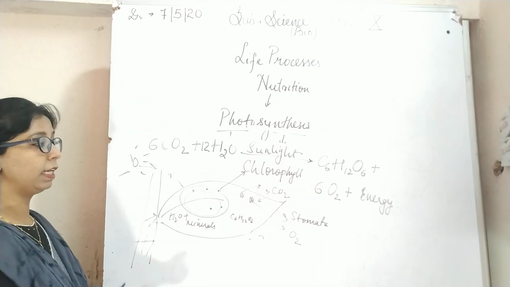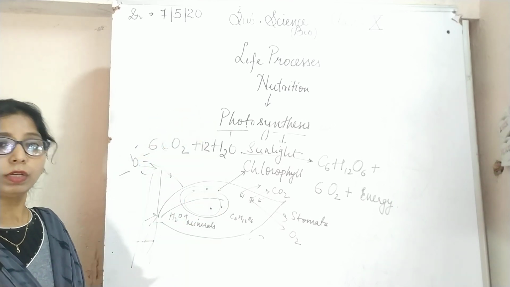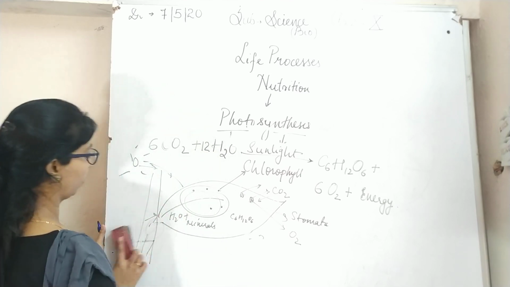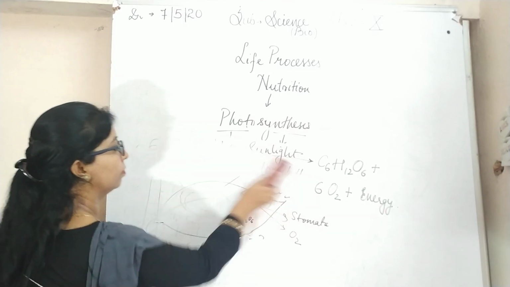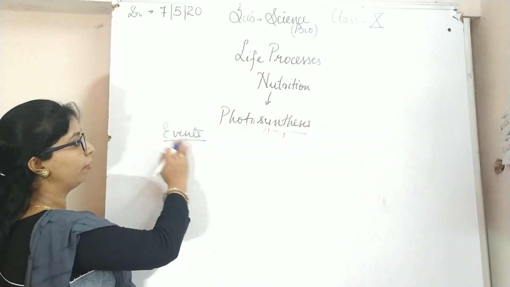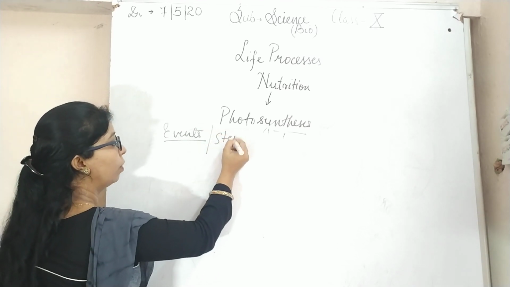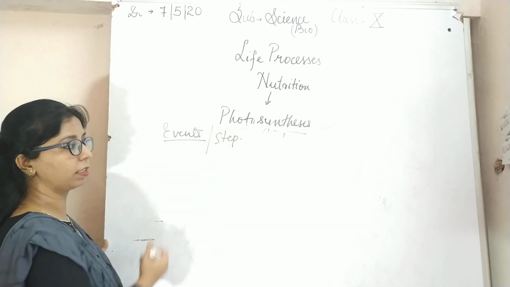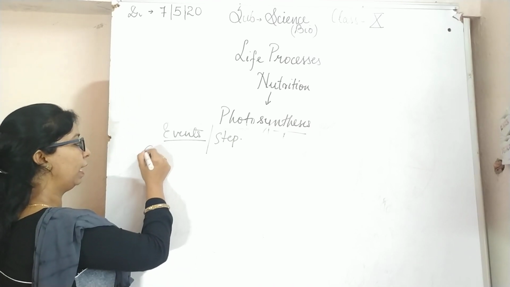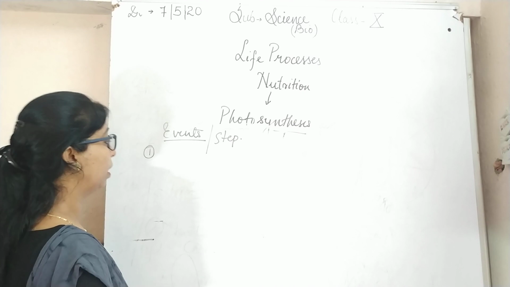Now we will see what events take place during photosynthesis. What are the events or steps? Remember this, because it is mostly asked in the board exams. Three events or steps take place during photosynthesis.